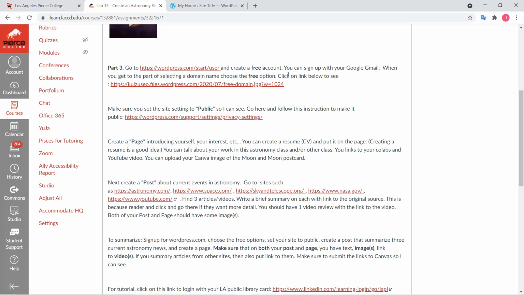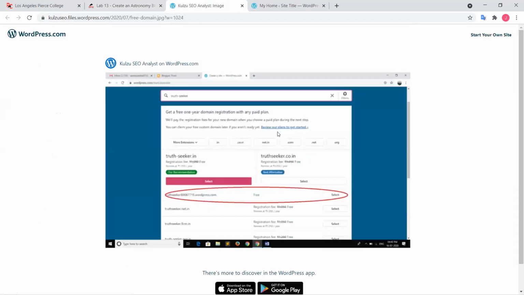If you click on this link, it mentions that when you choose a domain name, there's a free option. Everything else you have to pay for.